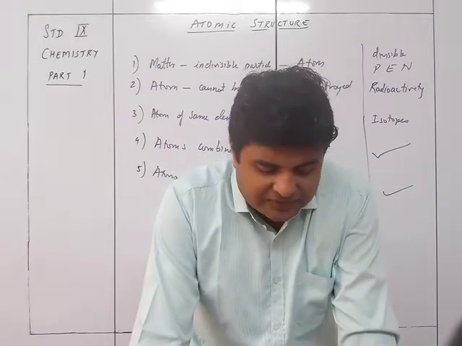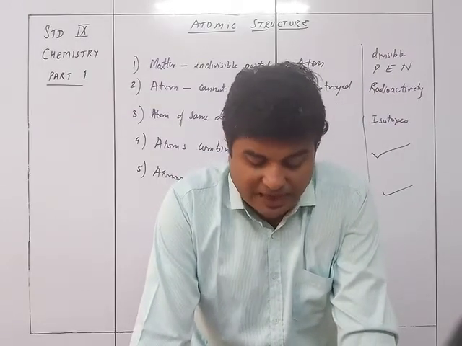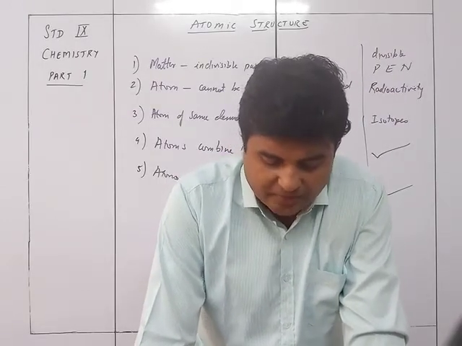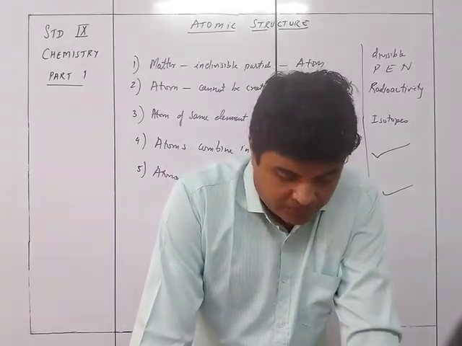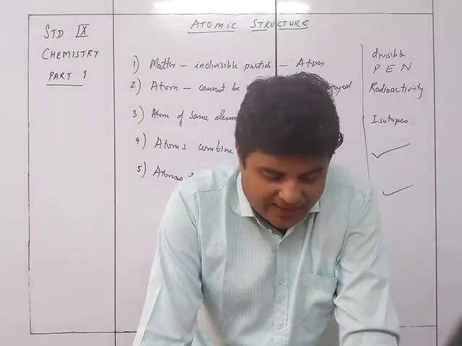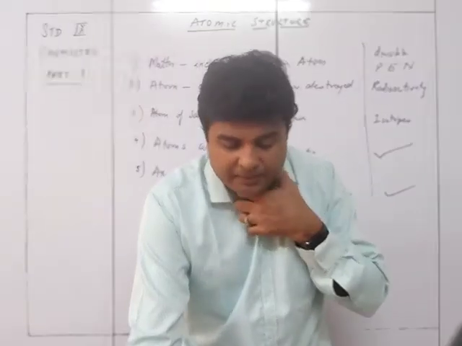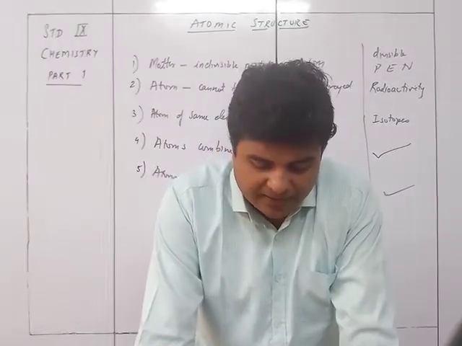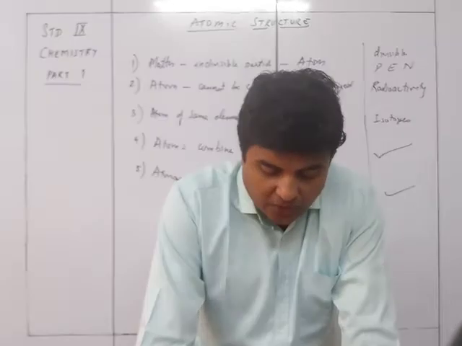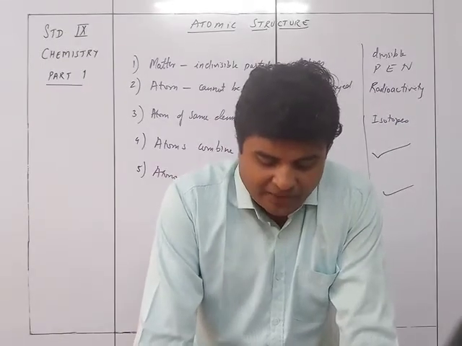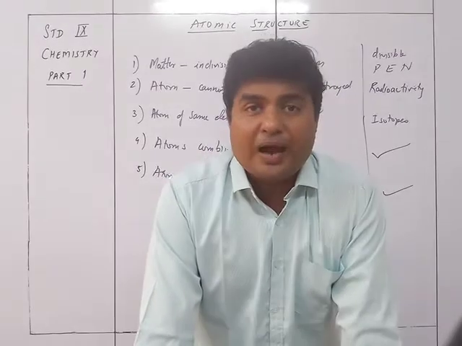The atom is the smallest divisible particle of the element, so atoms are divisible, consisting of subatomic particles like electrons, protons, and neutrons. And atoms of the same element are alike in all respects, differ from atoms of another element, but atoms of the same element may not be alike in all respects, as seen in case of isotopes, which are atoms of the same element having the same atomic number but different mass number.